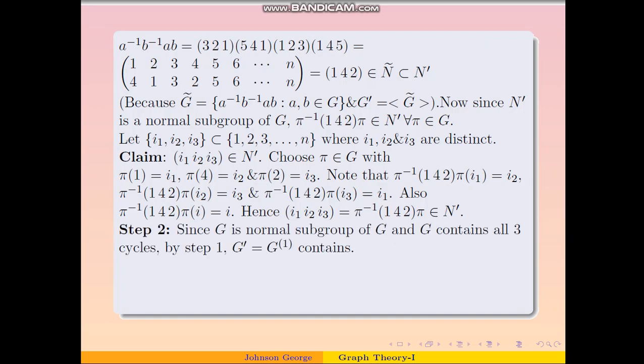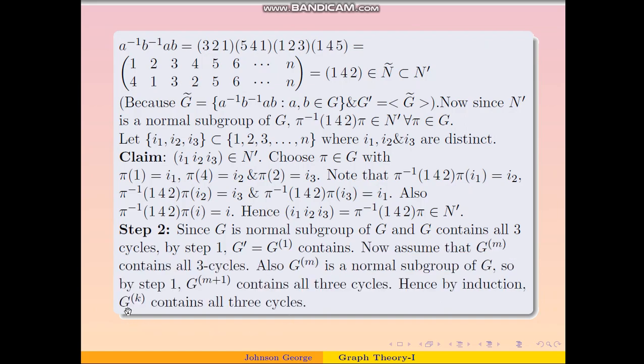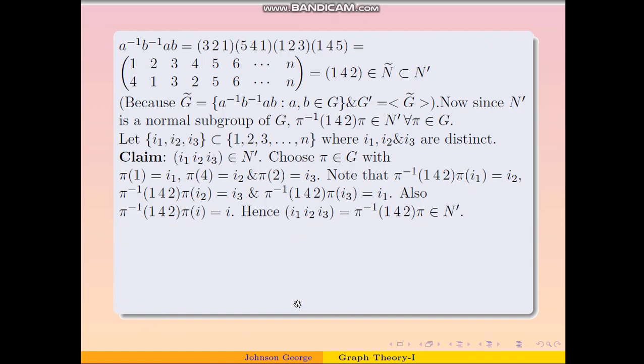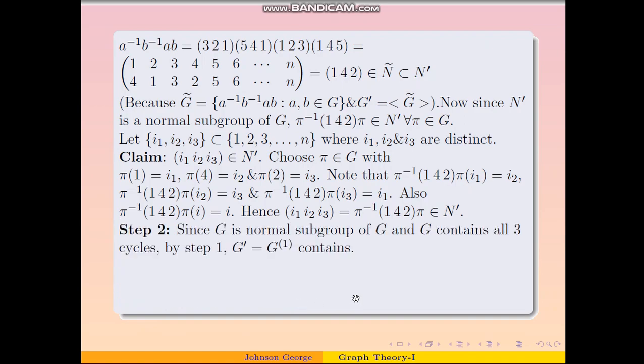Now let us go to step 2. In step 2 we are proving that G is not solvable, that is, Gk contains all 3 cycles. So we have to prove that Gk contains all 3 cycles. We will prove this by using induction. First let us prove that G1 contains all 3 cycles.